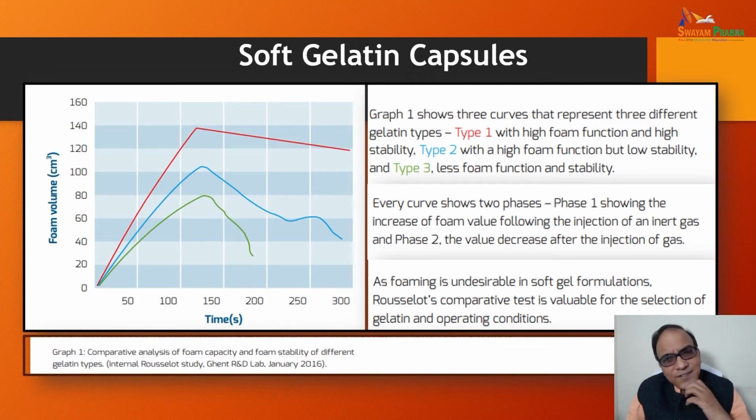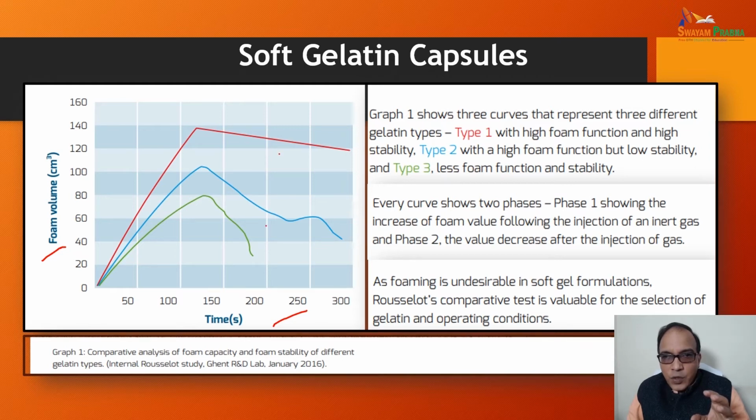So friends, as we can see in this graph, we have foam volume on the y-axis and time on the x-axis. Graph 1 shows three curves in red, blue and green.